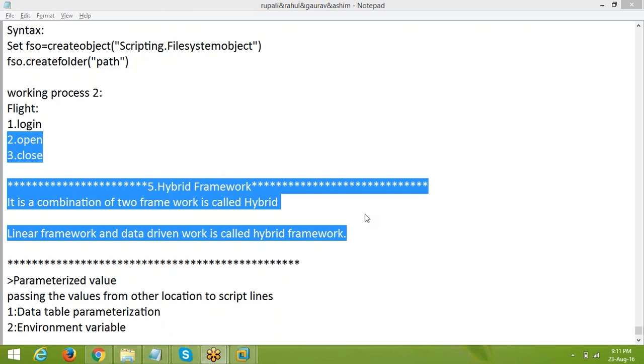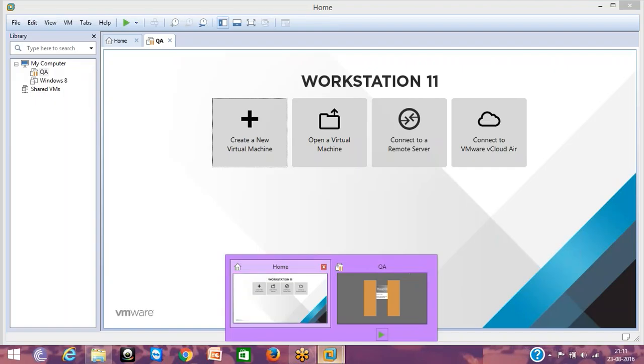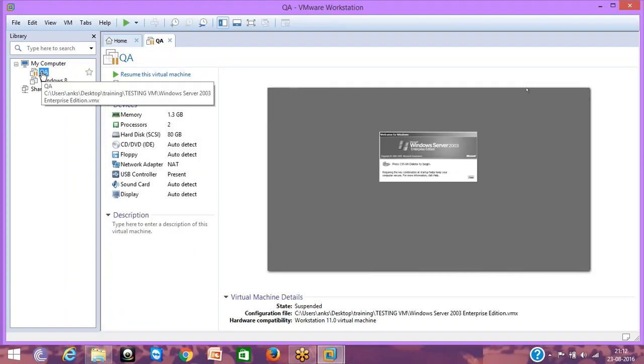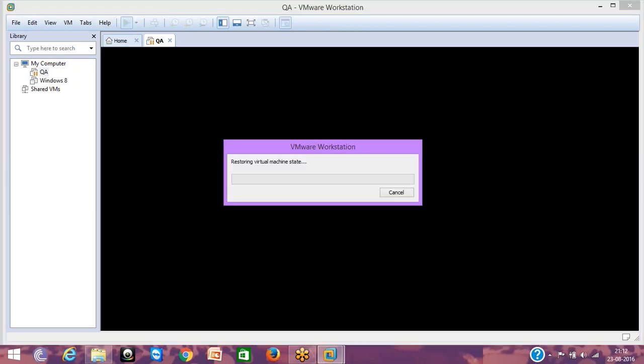Can you see it? Yeah, right now. Okay. So here it is now. I just click on this QA, then how do I need to get started in this virtual machine? Okay, it will open. Oh, okay. And what about the application, the flight application? I will get it to you. Okay, I will open it.